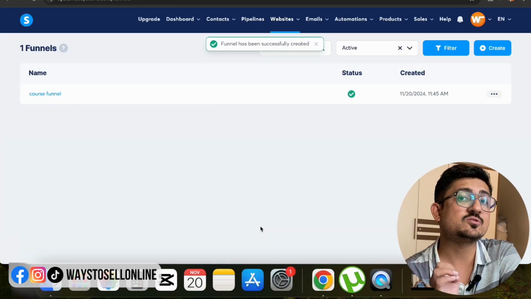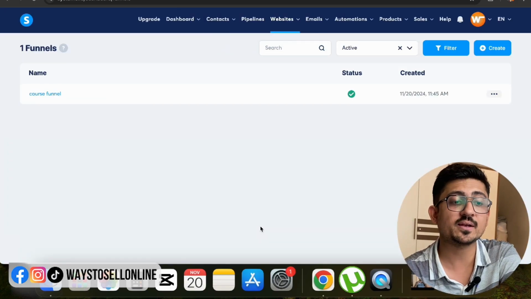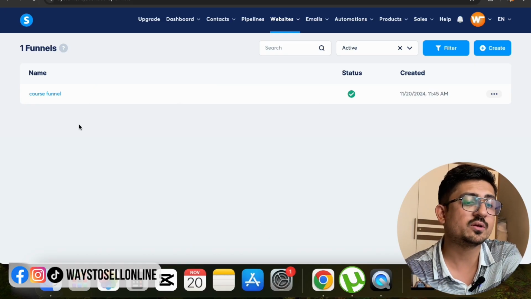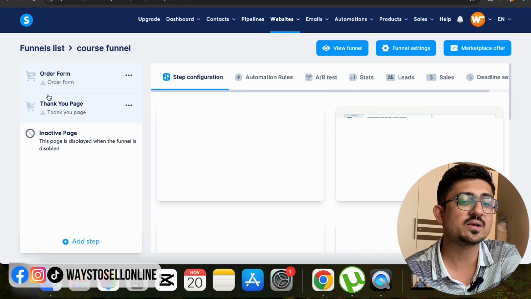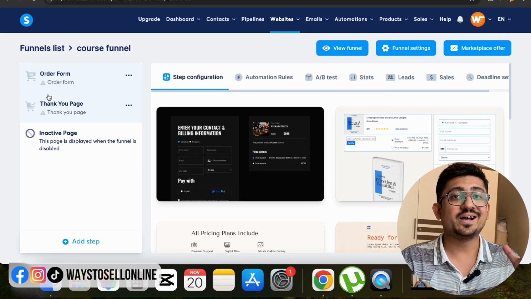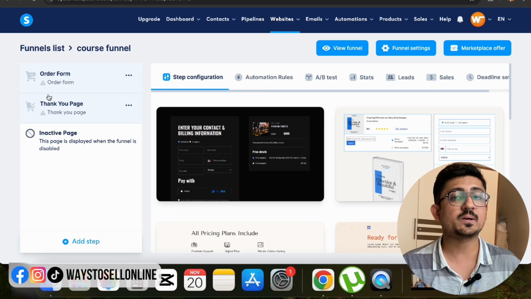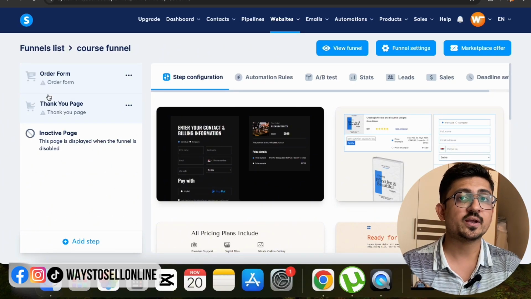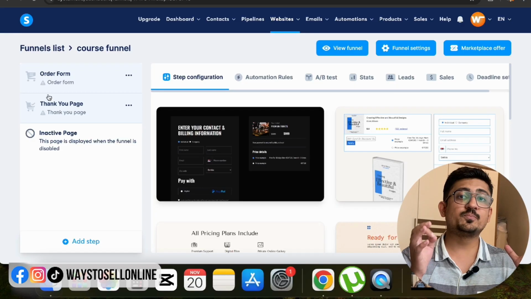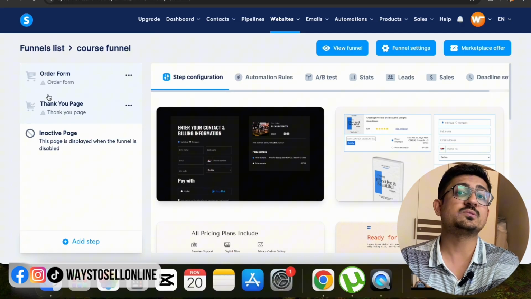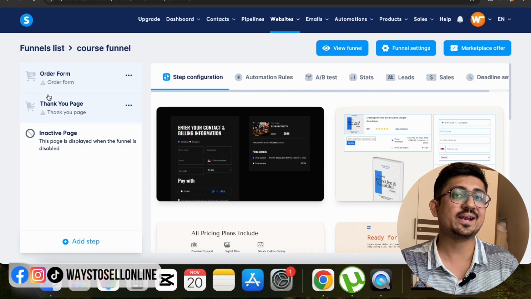Here you can see that as soon as I click on save, the funnel has been created, and if I want to edit that funnel as per my requirement, all I have to do is click on the funnel name, course funnel, and here you can see that our funnel template has been created. So just like the course, within simple steps, I have to modify that whole funnel template as per my requirement. I can change text, I can add video, I can add photos, and then after completing the template, I can just click save and finish, and then my funnel will be ready. Then I can promote that funnel from that link, and whenever someone clicks on that link, they will be able to purchase my whole course from that funnel. They will pay and get the access, right?